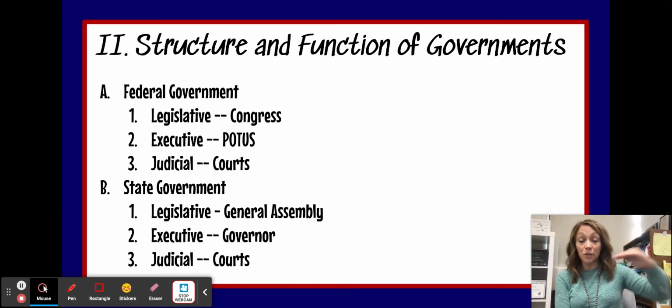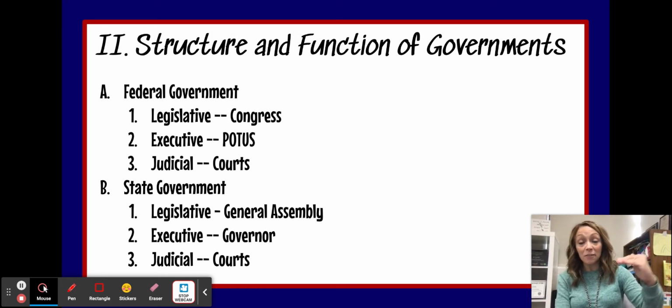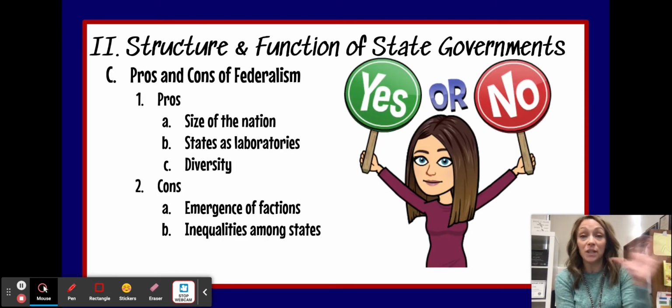Okay, so we have a Missouri Supreme Court and we have a federal Supreme Court. Okay, we have a Missouri legislative branch and we have a federal legislative branch. We have a Missouri executive branch and we have a federal executive branch. Make sure you know that those are two different things.